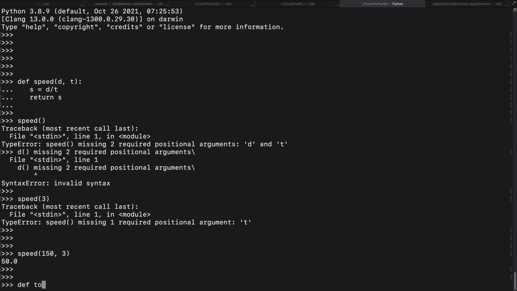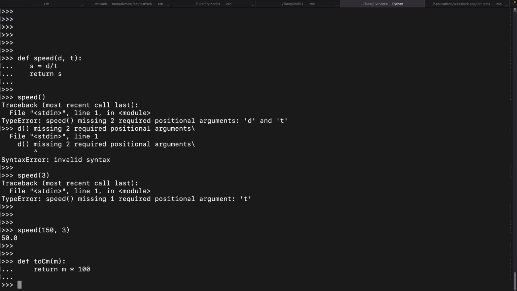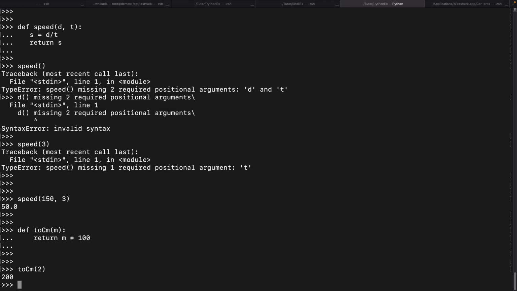Define 2 cm, and let's give the input meters. I can return meters into 100. Call 2 cm with 2 meters, you have 200. We are good.